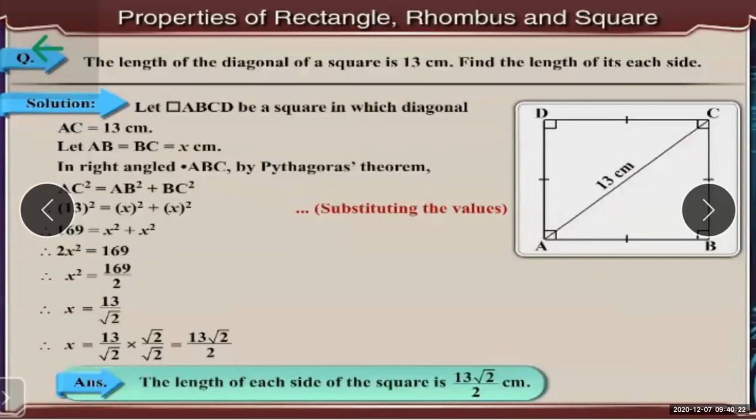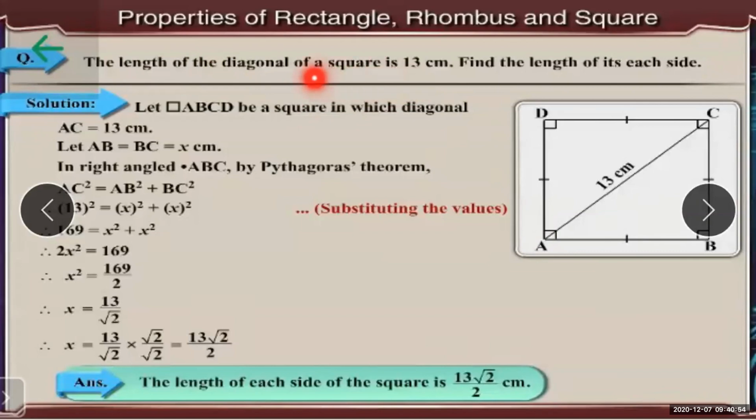Right now it is not possible to take an example on each and every property and each and every parallelogram. So whatever the important properties are, those we can discuss here. Let's start with the second sum. What is the second sum? The length of a diagonal of a square is 14 centimeters. Find the length of each side.